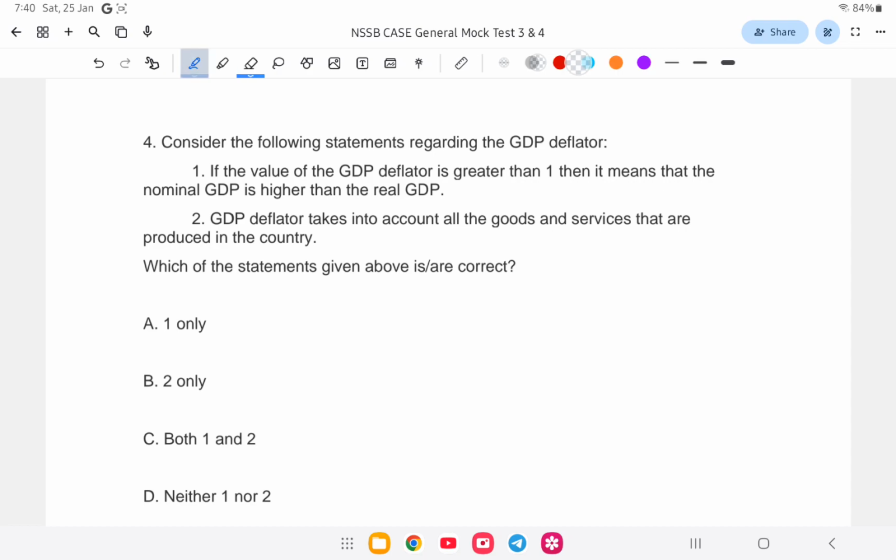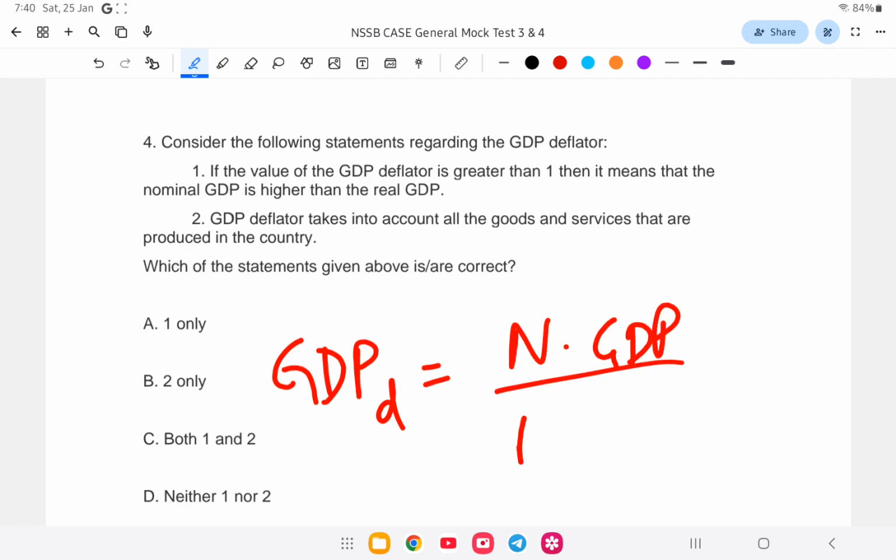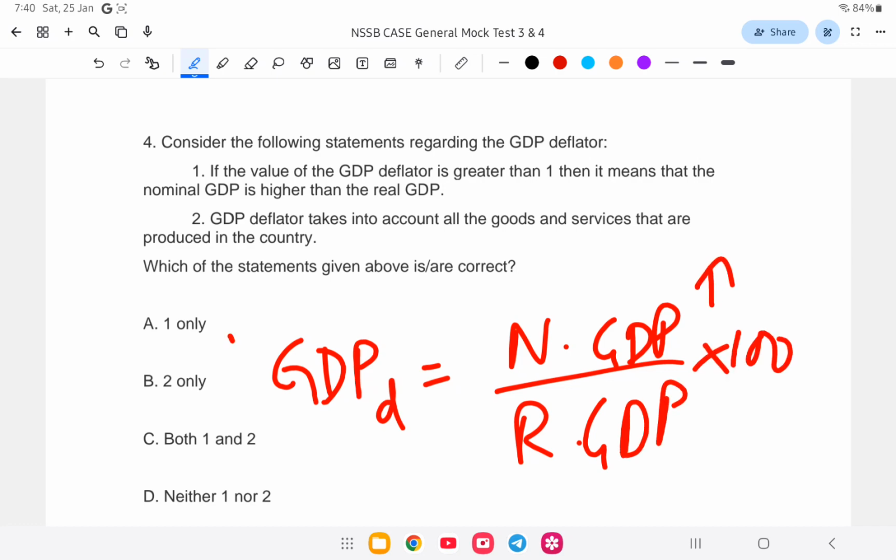That is the GDP deflator. Nominal GDP divided by real GDP into 100. That means nominal GDP is obviously proportional to the GDP deflator.